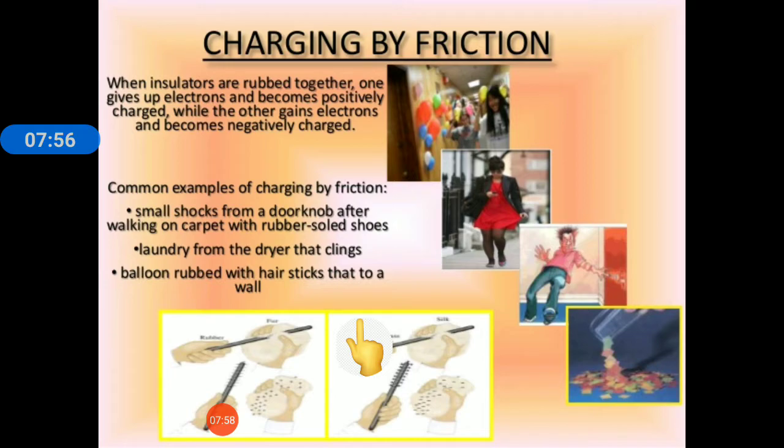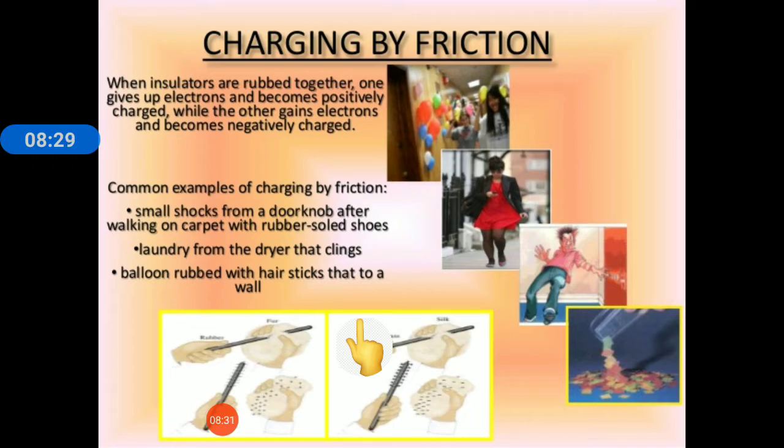Examples of this are small shocks from a doorknob after walking on carpet with rubber sole shoes. So you might have experienced that when you walk on a carpet or anything which is a rough surface, and then when you touch any metal surface, what happens? You experience an electric shock in your hand, a small shock. That is because your body is charged due to friction.